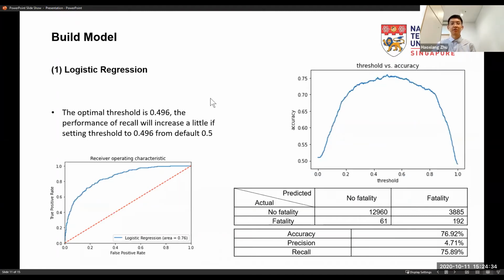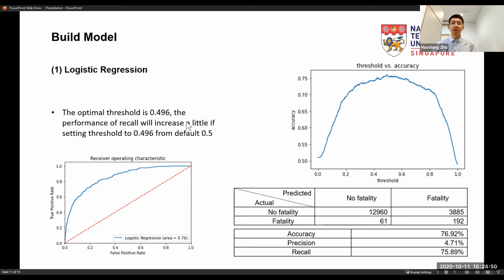And the next part is the modeling. I chose 3 models: logistic regression, neural network, and random forest. The first one is logistic regression.